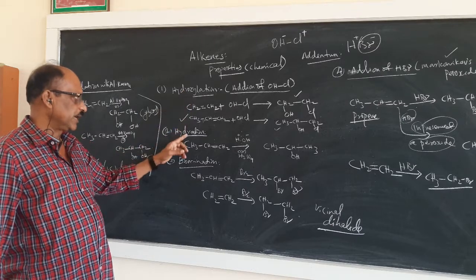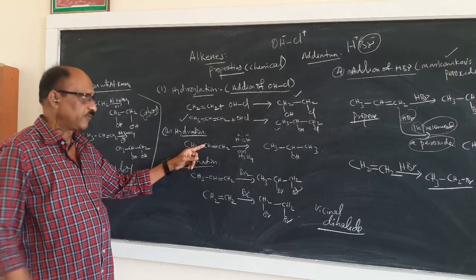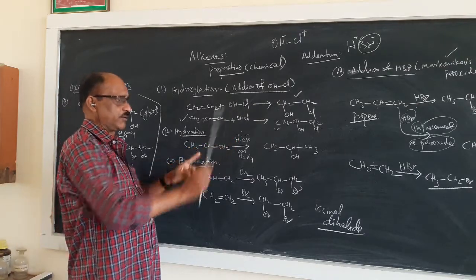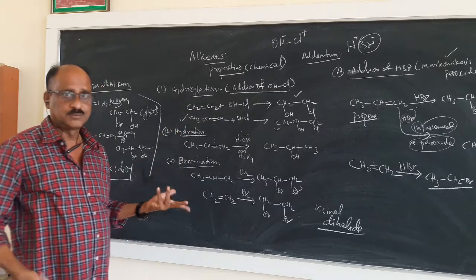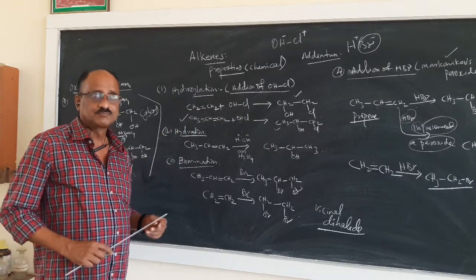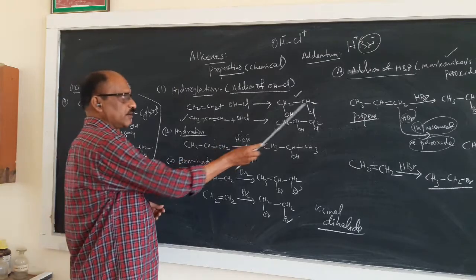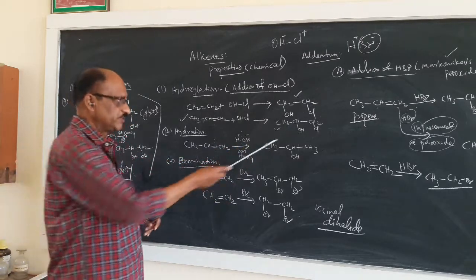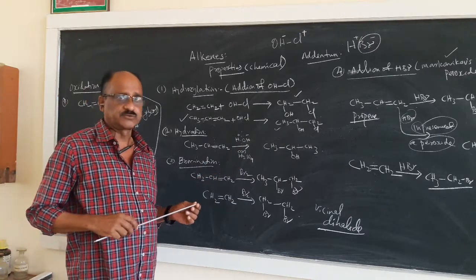Hydroxylation as well as hydration for unsymmetrical alkenes follow Markovnikov's rule. For symmetrical alkenes, no problem, that will happen as usual. Usual addition, a vicinal compound will be formed. Here also vicinal, but the addition is taking place according to Markovnikov's principle.